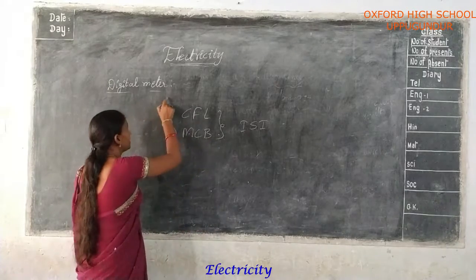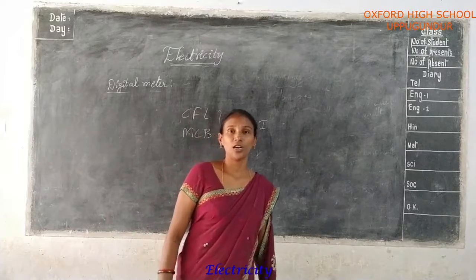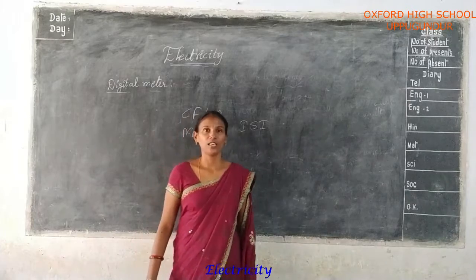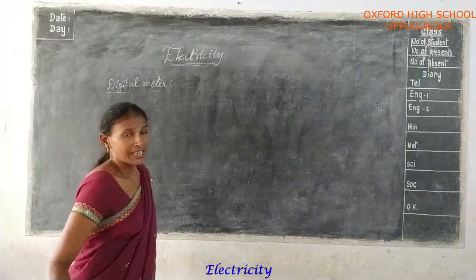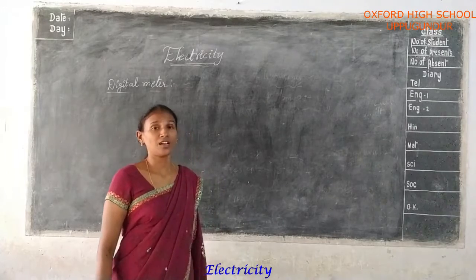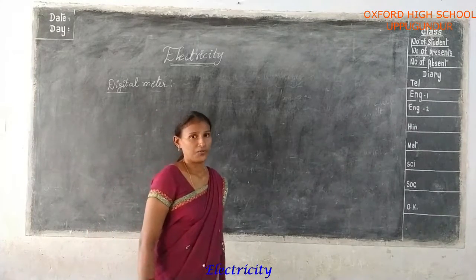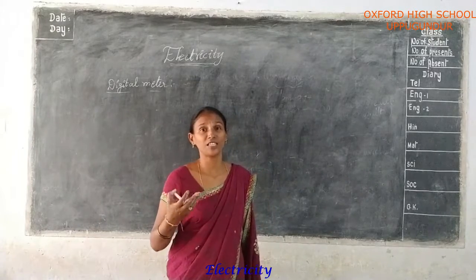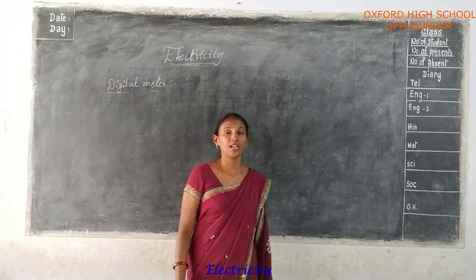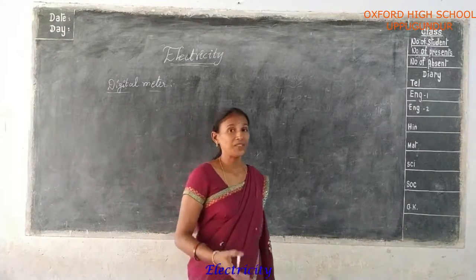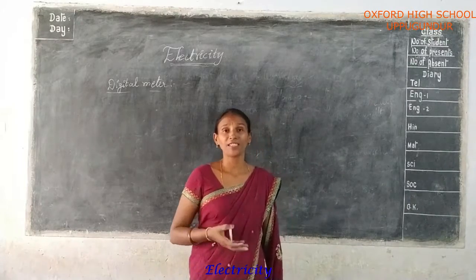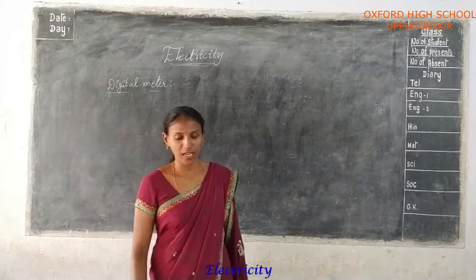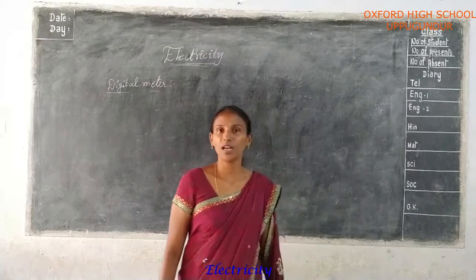Now discussing the digital meters. Digital meters means you are measuring the electricity you use in a meter. Okay, in which places do you observe it most? That is houses and schools, which use alternating current. Yes or no? So that is how your electricity is recorded. After that you pay some amount for the electricity you consume.